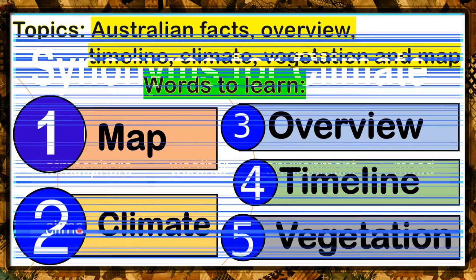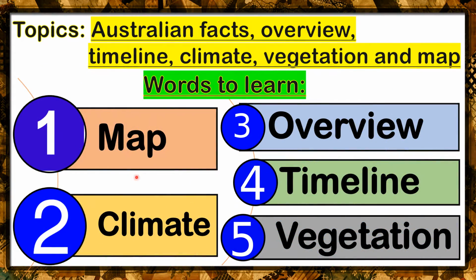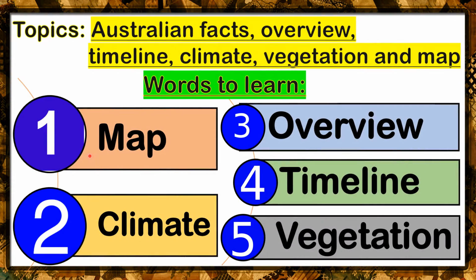The second word is climate. These are the synonyms for the word climate: atmosphere, weather, environment, mood, and climate. The third word is overview. Overview means outline, survey, summary, synopsis, sketch, review, examination, brief, digest, inspection.